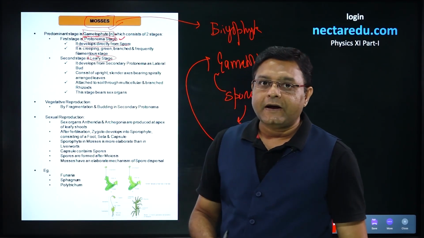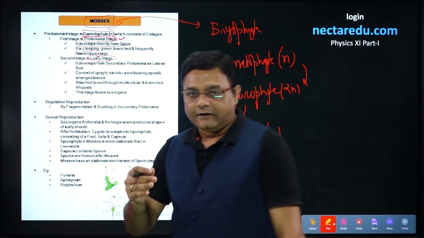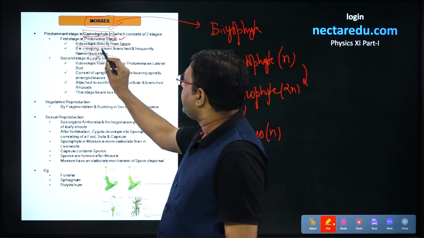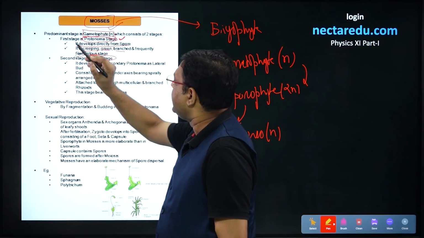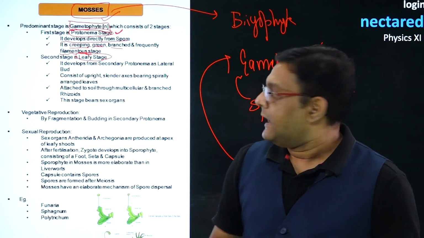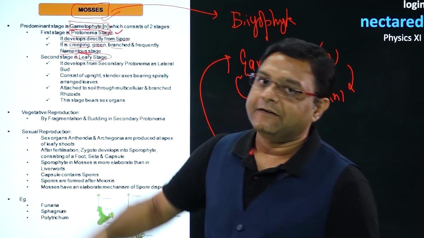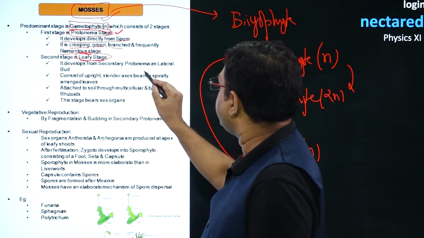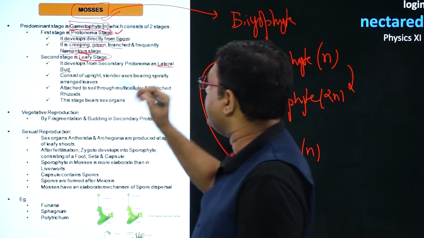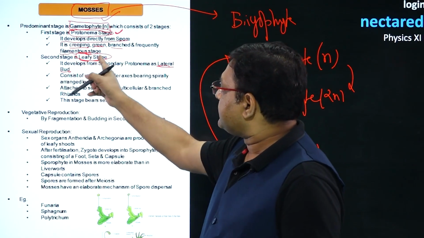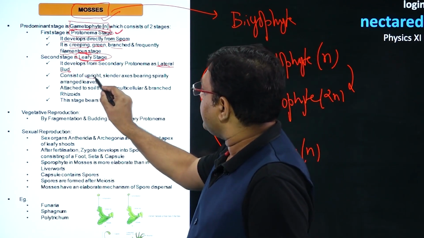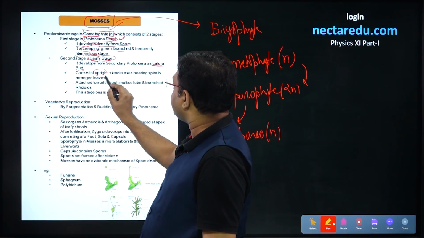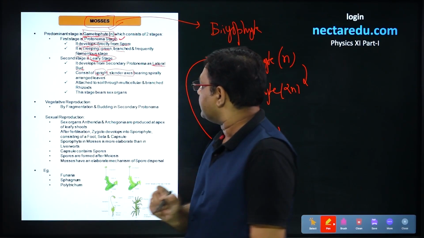This particular protonema stage is creeping. So, it will not be an upright stage, it will be creeping on the ground. It will be green, branched, and mostly it is filamentous in structure. Now, this protonema or secondary protonema stage will change into this leafy stage, and it will form from the lateral bud. If we talk about this leafy stage, it will be upright. So, the difference is that protonema was creeping on the ground, but this stage is upright and has a slender axis.